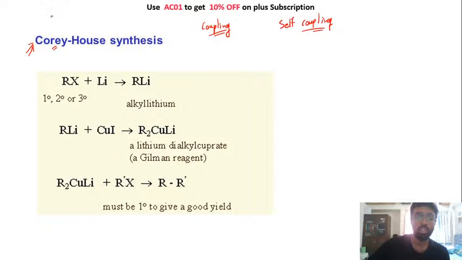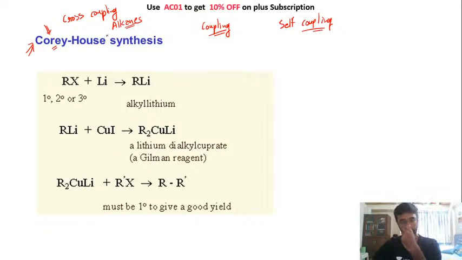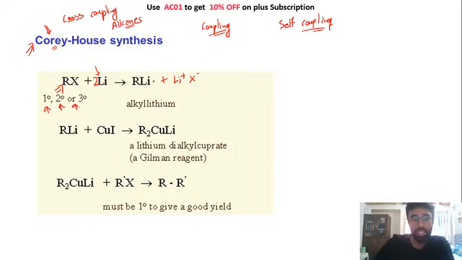So that is why we use a different method, your Corey-House synthesis, which is used to form cross coupling reactions, or I would say cross coupling alkanes. Okay, so what we do in this reaction, we first take any alkyl halide. It could be a 1 degree, 2 degree or 3 degree, right? We react it with lithium to give us RLi plus Li plus X minus. So you will use 2 of the lithium. So this is creating an alkyl lithium, and you will have LiX.